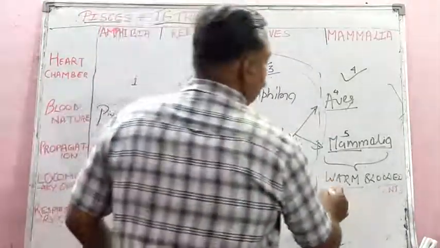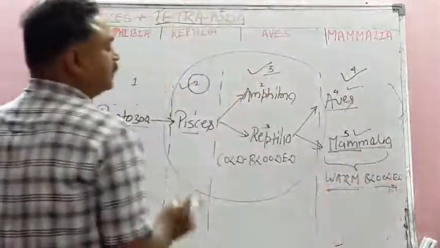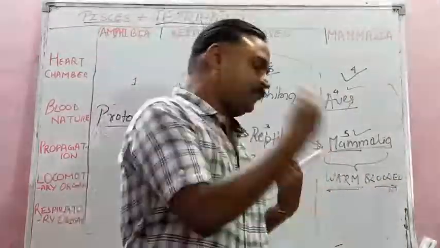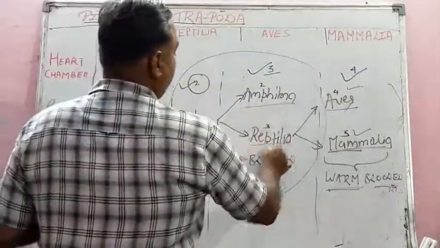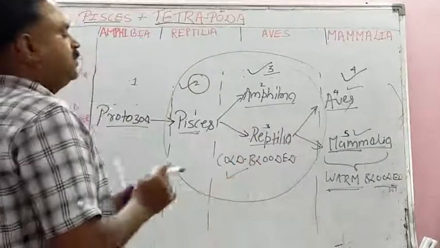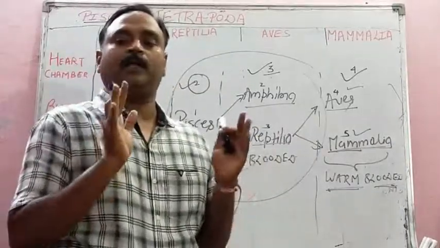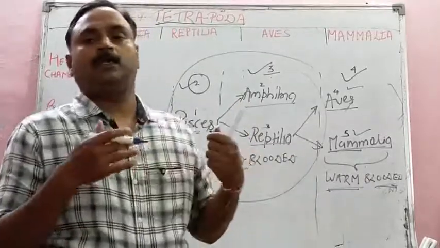So, mammals and apes are warm-blooded animals. Their body temperature does not fluctuate or change according to the environmental condition. And others, Pisces, amphibian and reptilia, they are cold-blooded. Their body temperature fluctuates according to the environmental condition, and so they hibernate or estivate.